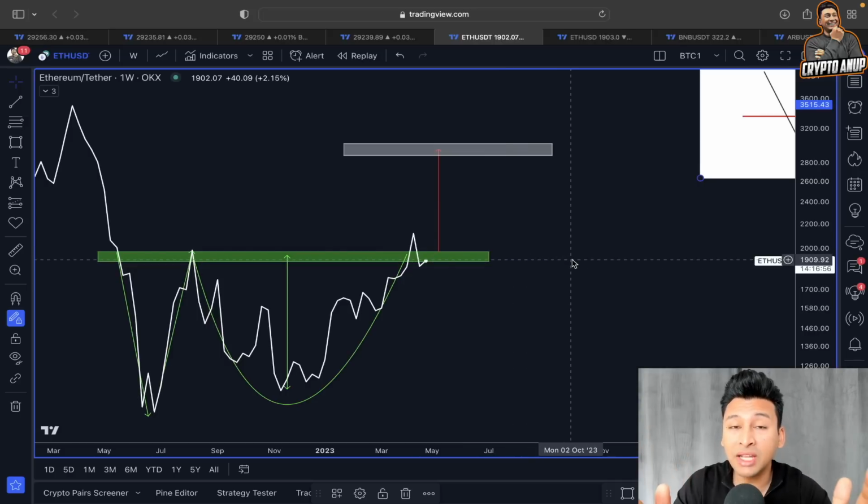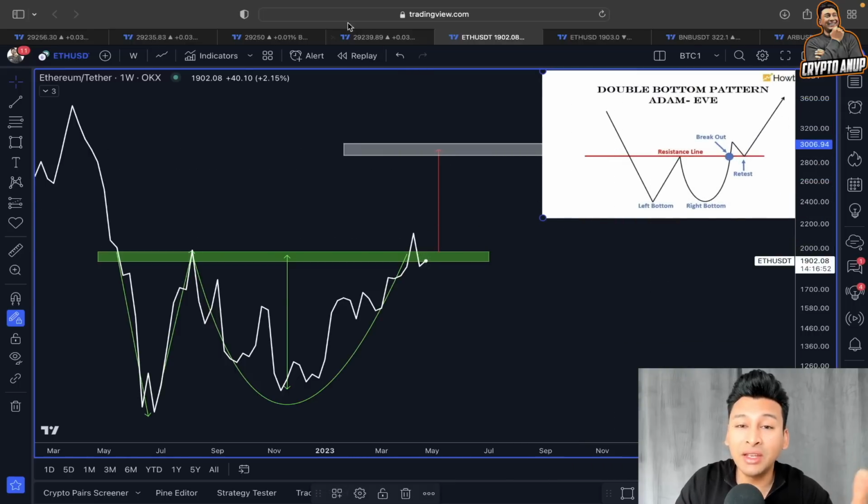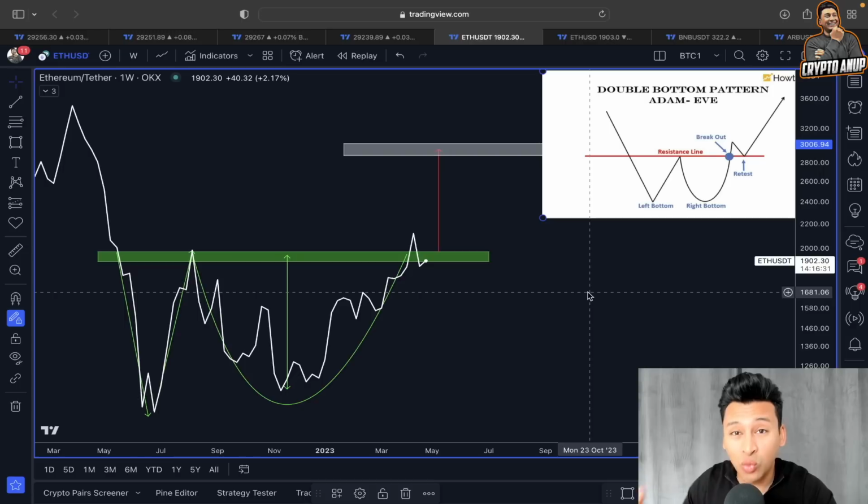So in the bigger frame, we just need the price of Ethereum to remain above 1800, 1900 to remain bullish, because if we break below that range, then we know this Adam and Eve is going to be invalidated and the price of Ethereum could be retesting the 1600, 1700 support as well.